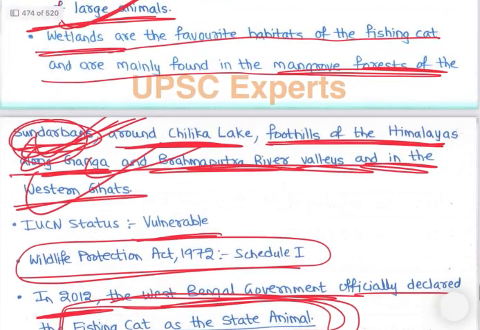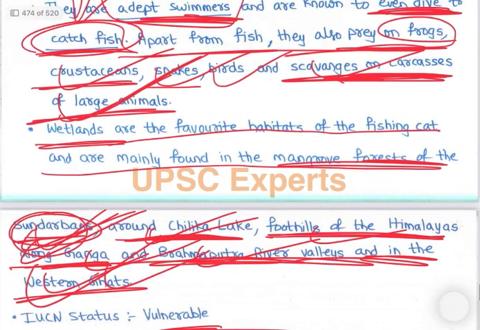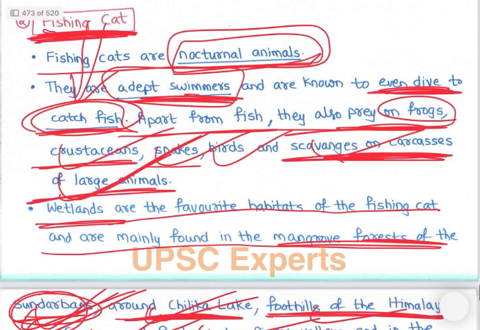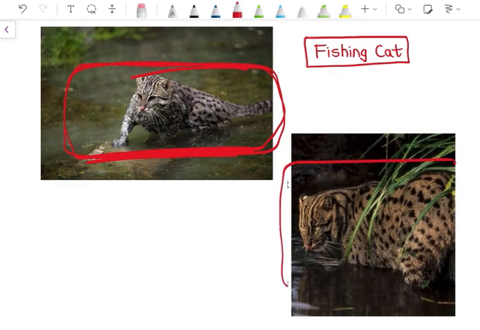Fishing cats are also found around Chilka Lake, the foothills of the Himalayas, and the Ganga and Brahmaputra rivers. So these are important again, right? Let's look at the images. See, fishing cats mostly live in and around water, and they fish. They live in mangrove forests, the Sundarbans, etc. They are also found in Chilka Lake, and it is the state animal of West Bengal.